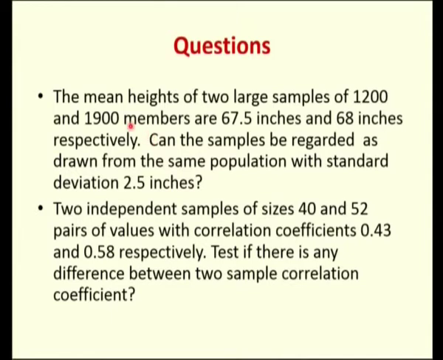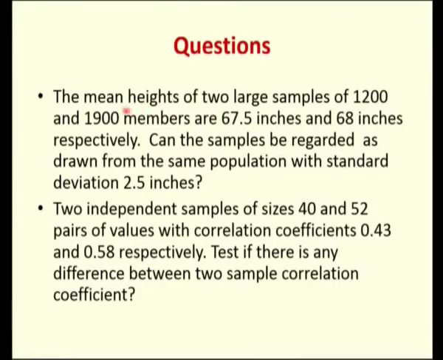Now we will see some questions based on the lecture. The first question is: the mean heights of two large samples of 1200 and 1900 members are given as 67.5 inches and 68 inches respectively. Can the samples be regarded as drawn from the same population with standard deviation 2.5 inches? Here the population standard deviation is given, and we are going to compare the two mean heights, that means a difference of two means.